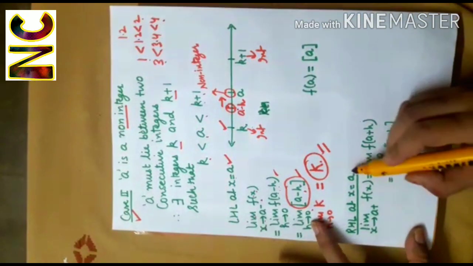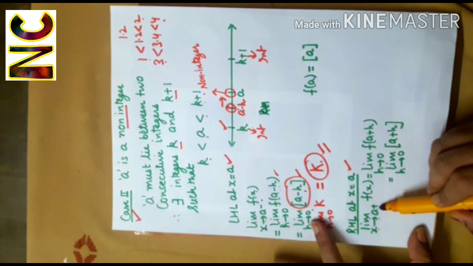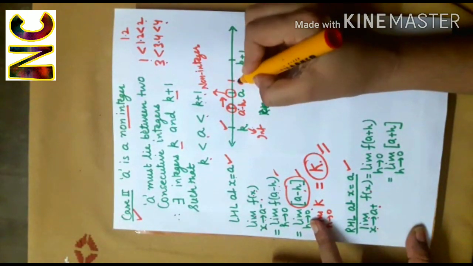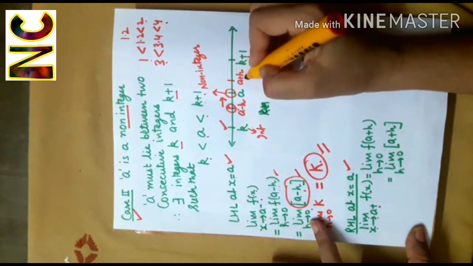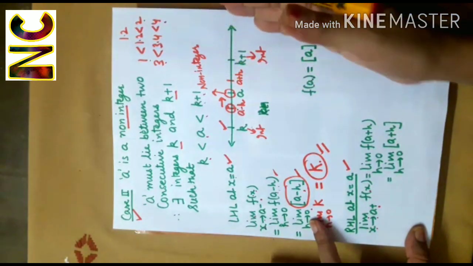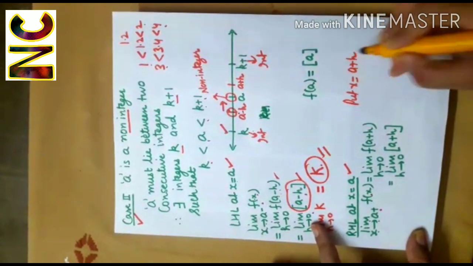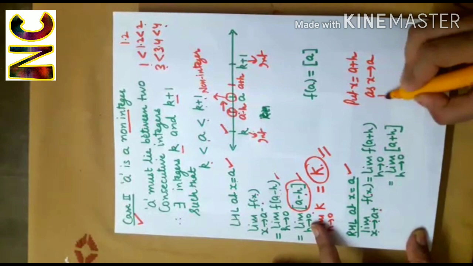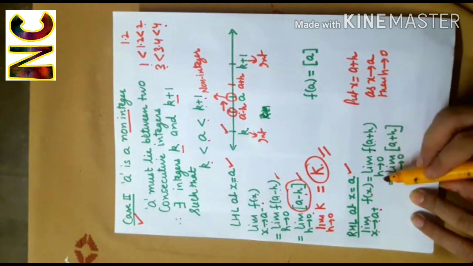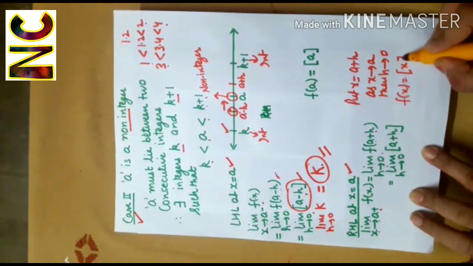Now let us compute the right-hand limit at x equal to a. It is limit f(x) as x approaches a plus. So we are approaching a through values greater than a. So x is a plus h because we are at a value greater than a. That means a plus something. So here we put x equal to a plus h. Now as x tends to a, then h will tend to 0. So I'll get limit f(a plus h) as h tends to 0. Now f(x) is this greatest integer function.